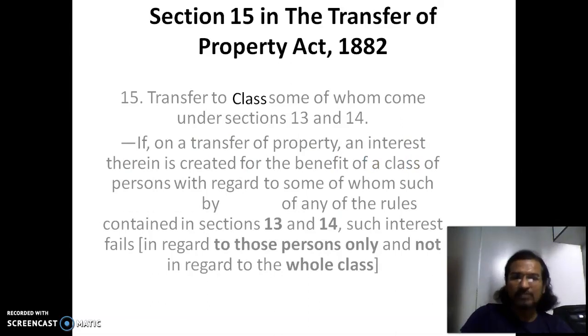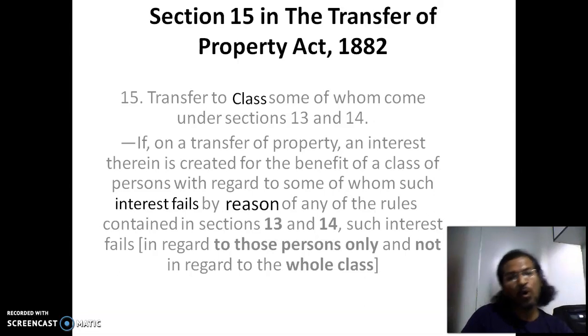In fact, I think we have understood what a class is. The class could be a son's class, daughter's class, married, unmarried. Here it was the son's class which will not be affected by the interest which fails by reason of the rules contained in section 13 and 14, which shall be applied on the daughter.